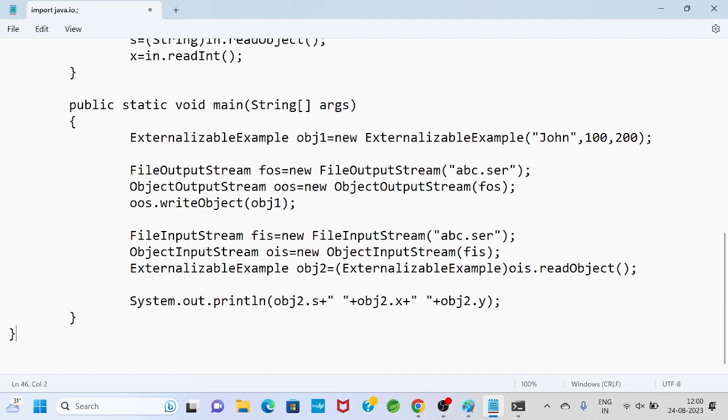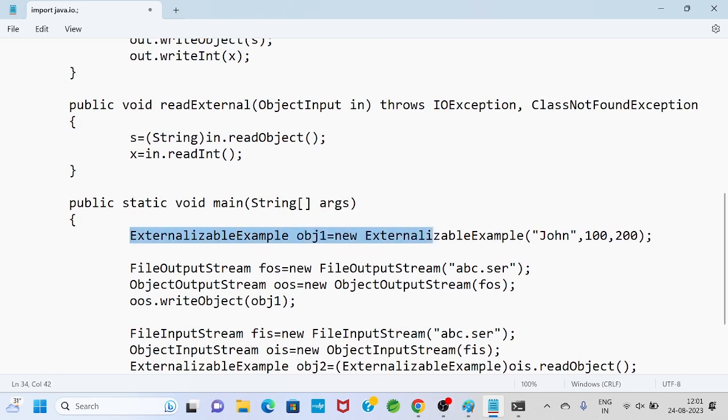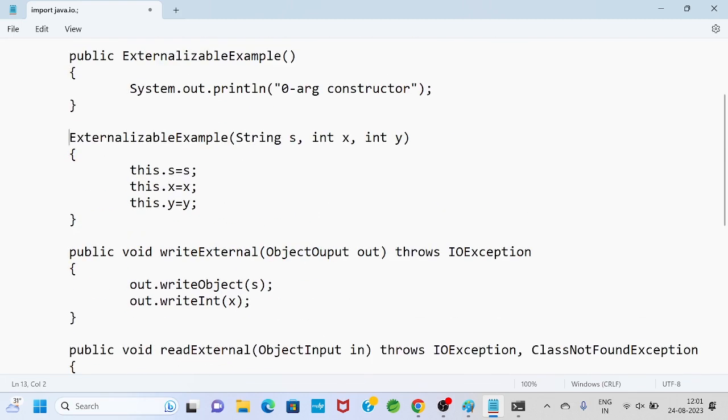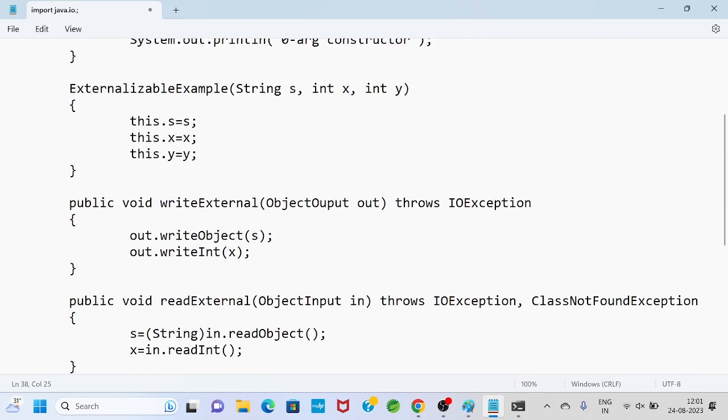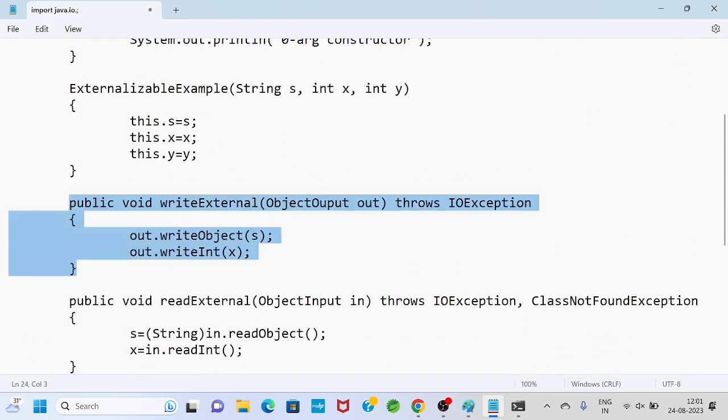Yes. So this is my serialization, this is my deserialization, and this is my one output statement. When this line executes, it is an object declaration, so the parameterized constructor will execute. When serialization happens, this line of code will execute. When serialization is performing, it internally invokes the writeExternal method, you remember.